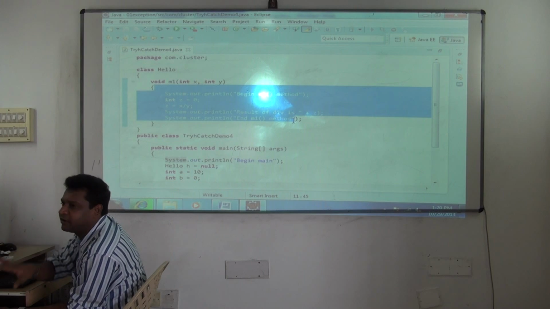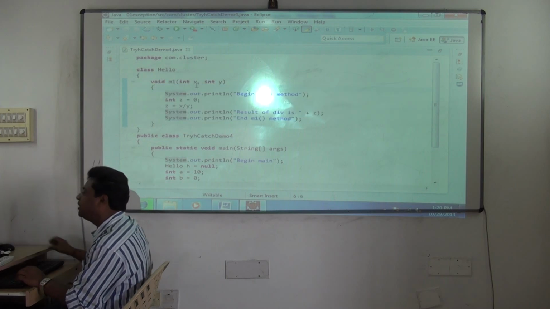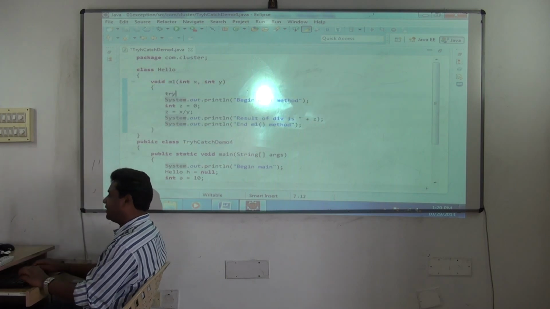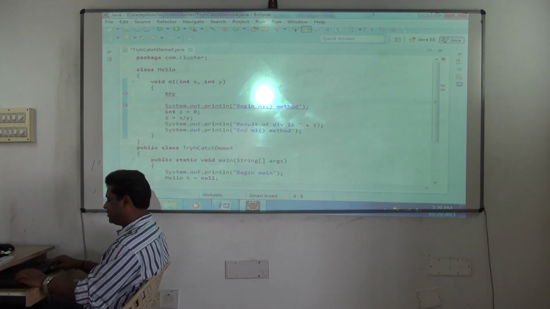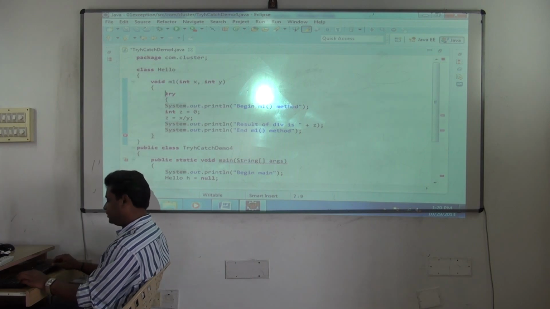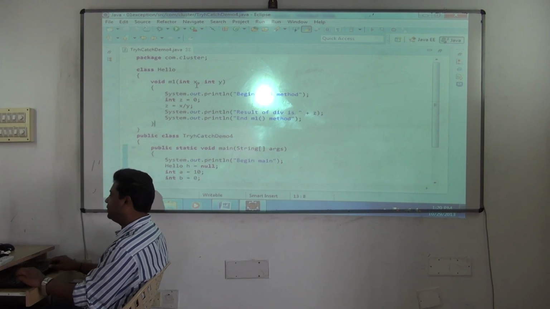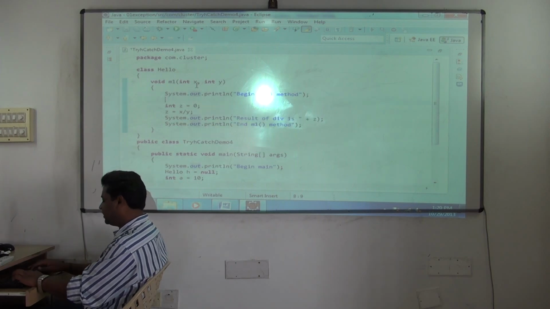But I do not want my program to terminate now. Yes or no? And I want to fix the error because the user can give this value. So one option would be writing where? Try catch inside this method. Yes or no? One option would be writing try catch here, which is not logically correct now.